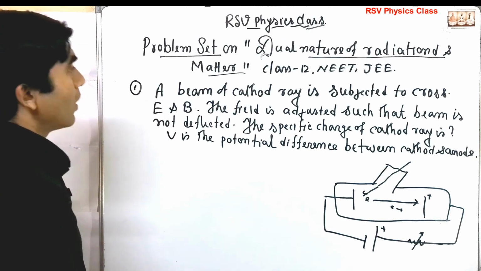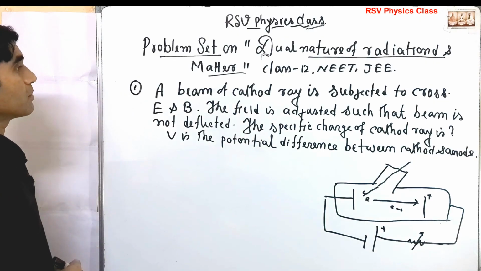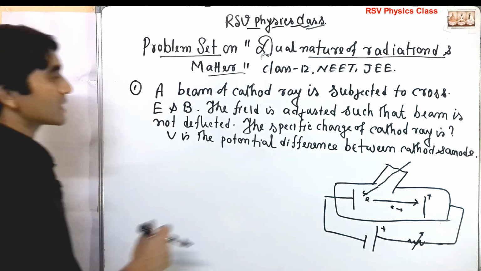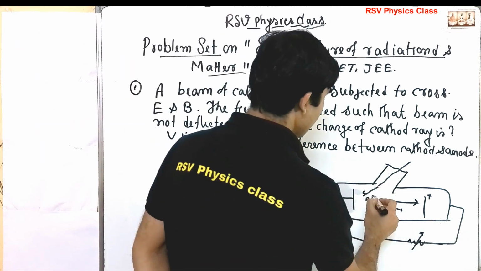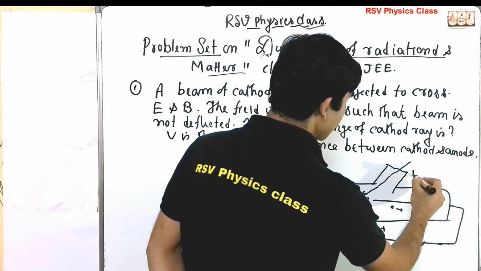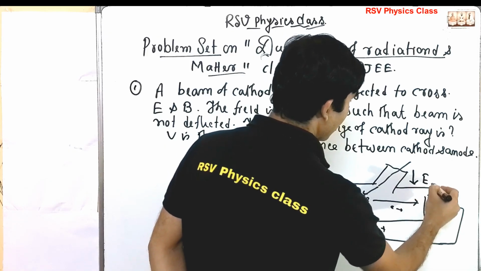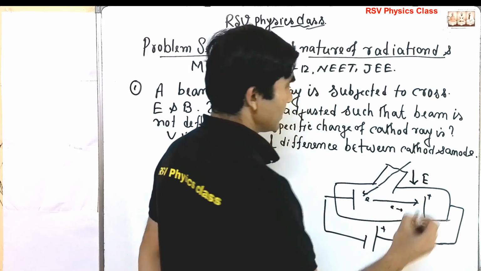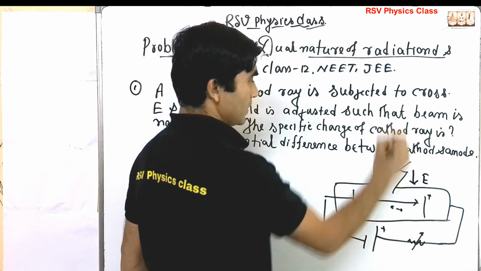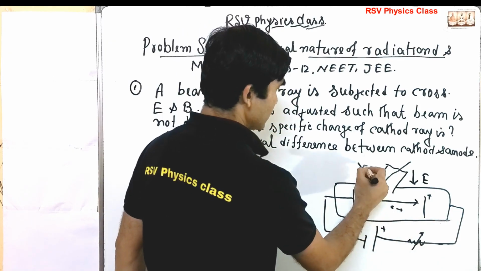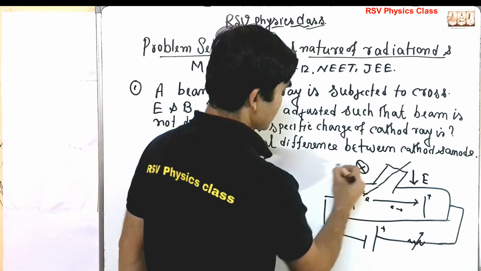Okay, now what is it saying? The cathode ray is subject to the cross electric and magnetic field. So somehow the electric field is in this direction, and the magnetic field in this direction. This is the board plane, the magnetic field is inward. See, this is the cross.